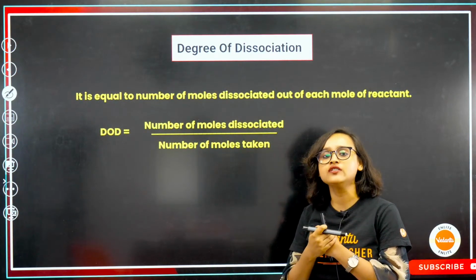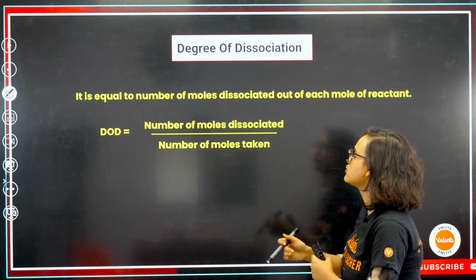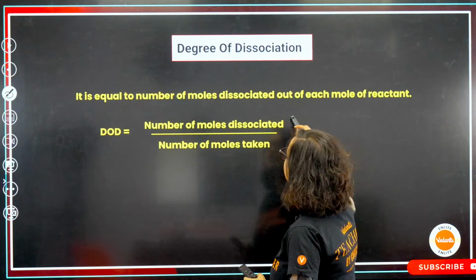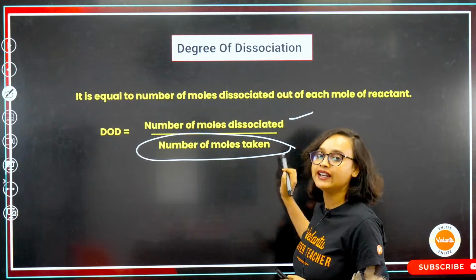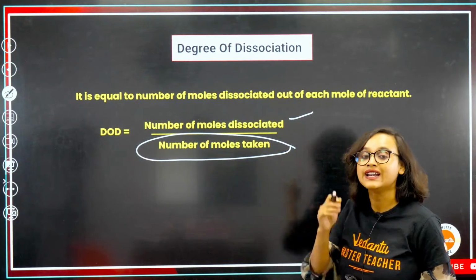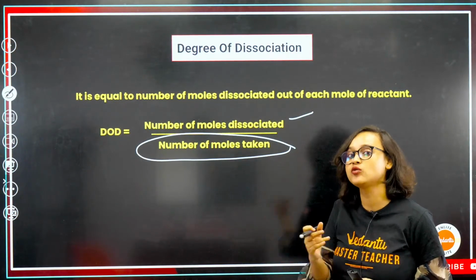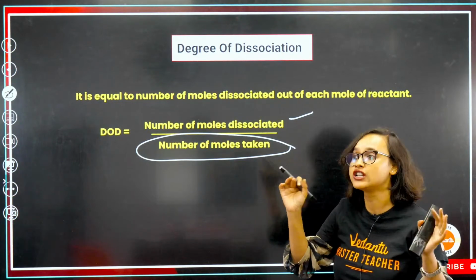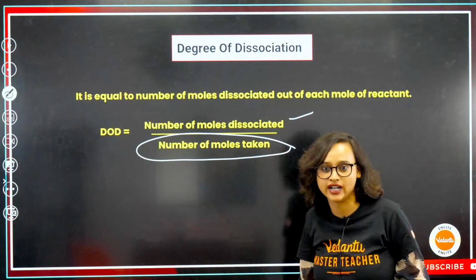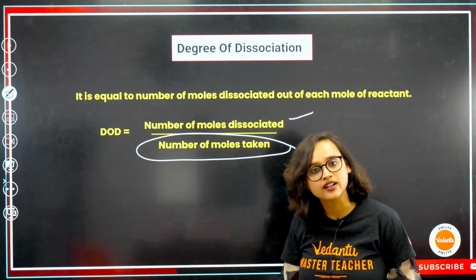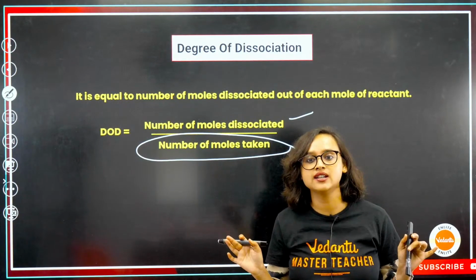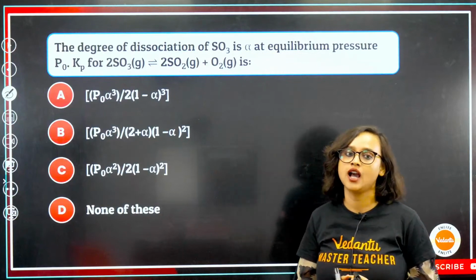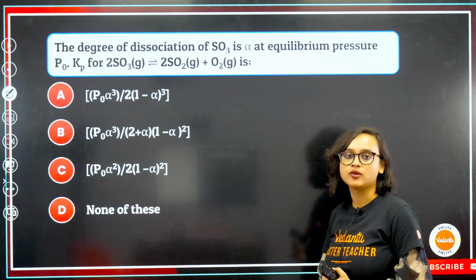So what is my degree of dissociation? I can find it as the number of moles dissociated divided by the number of moles taken. Like I said, out of 30 students in the class, maybe only 10 of them are dissociated and doing all of that. Makes sense? Degree of dissociation, that's it. Very simple, very easy. Now let's come to the problem solving again.